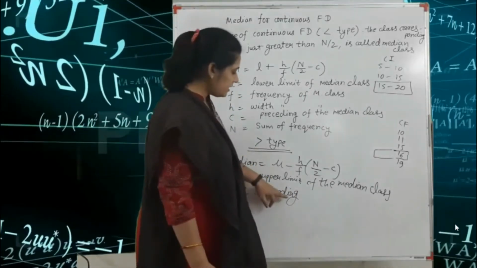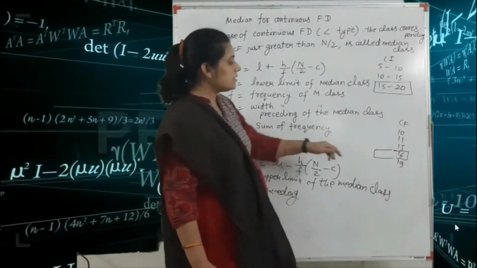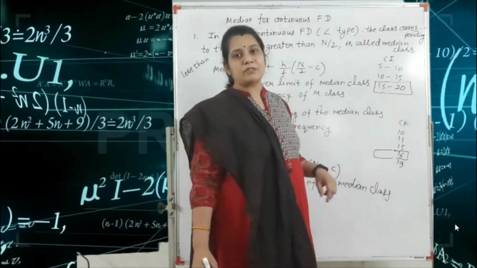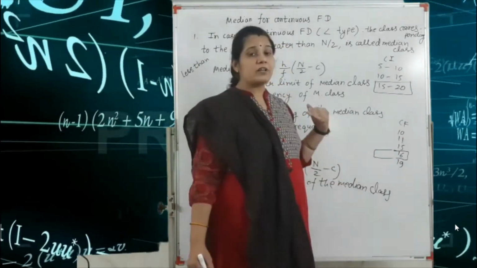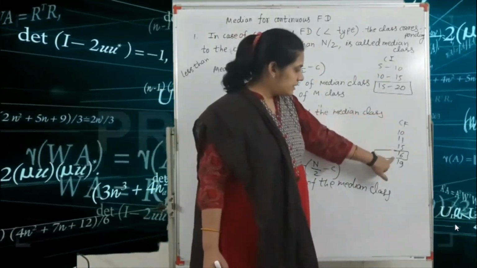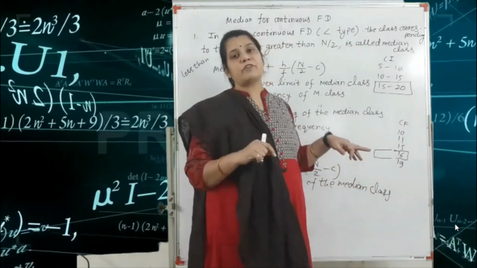So the succeeding of the median class, what does that mean? Here, for example, this question is based on the greater than type of frequency distribution. We have already seen in the first lecture that if your CF is in ascending order, this is the less than type of frequency distribution.